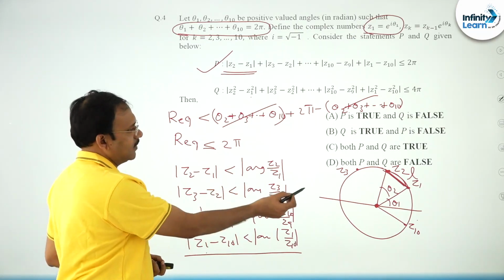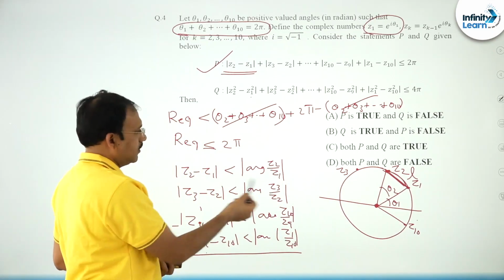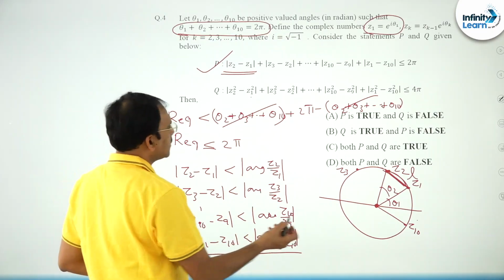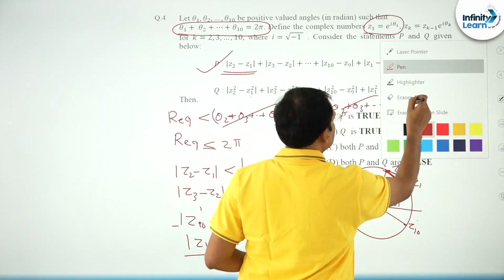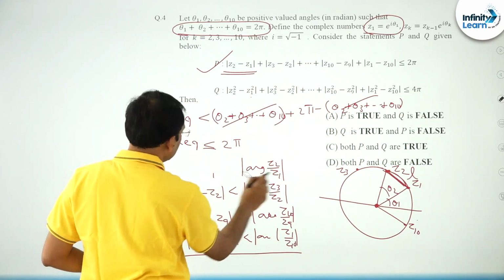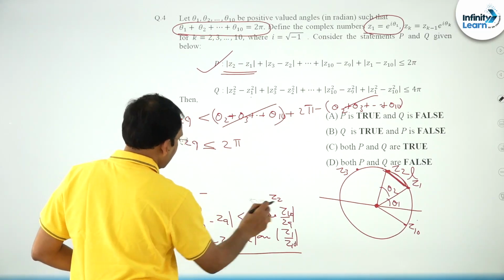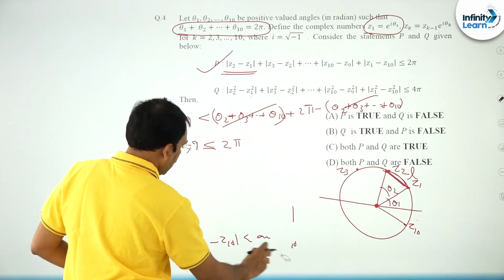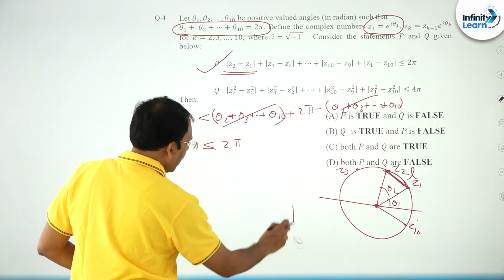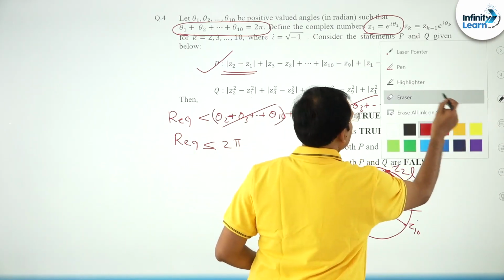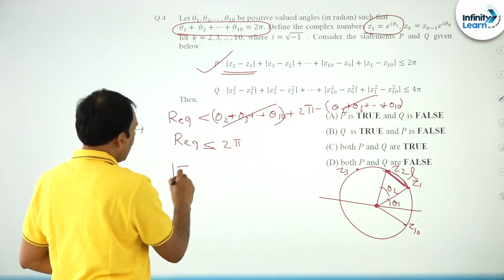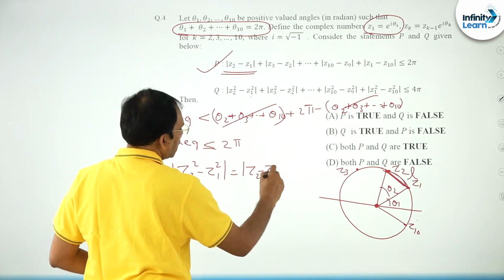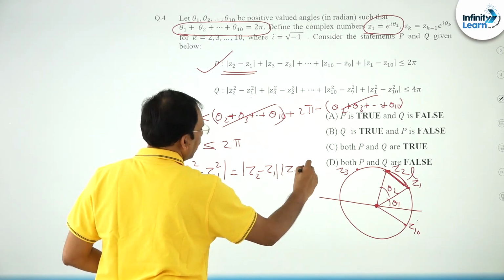I have just applied that the length of the arc is greater than the line segment Z1 Z2, and I have added. After this friends, it is not that difficult to prove the second statement from this one. You see, mod Z1 square minus Z2 square is given in the second case. So, friends, I can write mod Z2 square minus Z1 square is equal to mod Z2 minus Z1 into mod Z2 plus Z1, right.